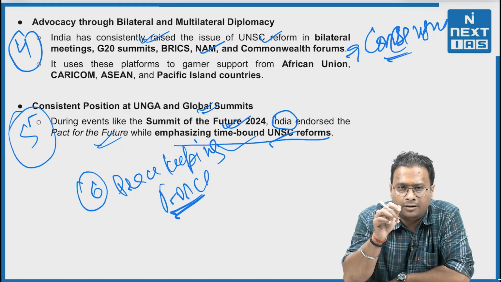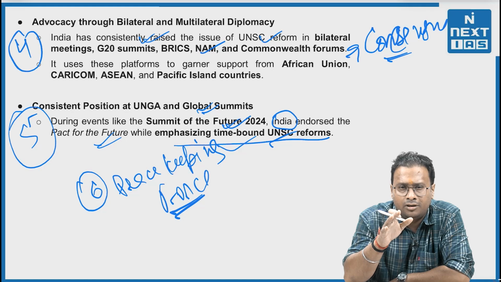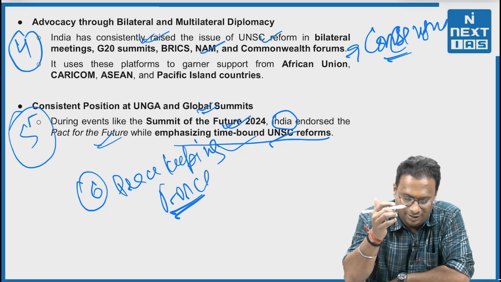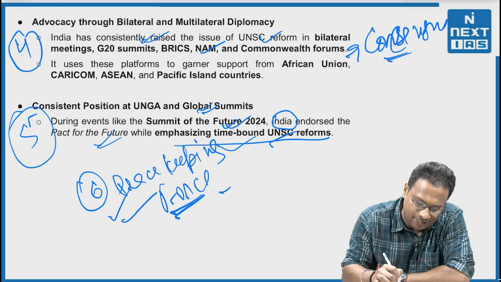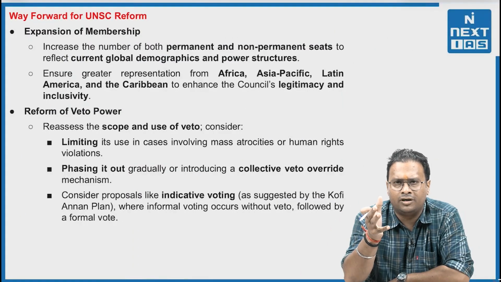That means India is a country looking forward to Sarve Bhavantu Sukhinah, Sarve Santu Niramayah, Sarve Bhadrani Pashyantu, Ma Kashchid Dukha Bhag Bhavet. And this has been practiced by India in its diplomacy also. Right? Now the way forward that could be.